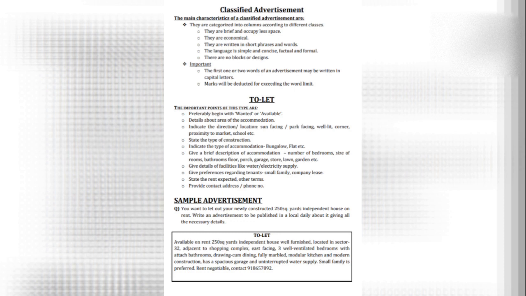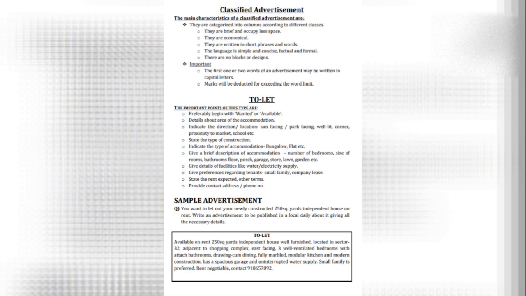The first thing to be mentioned is area. Second, we must mention location and direction. Location means where it is located, in sector 7 or in sector 32, or direction, you need to give some idea: it's east facing, park facing, proximity to school, sun facing, etc. Then you need to give details regarding type of accommodation, whether it is a flat, a bungalow, or an independent accommodation.